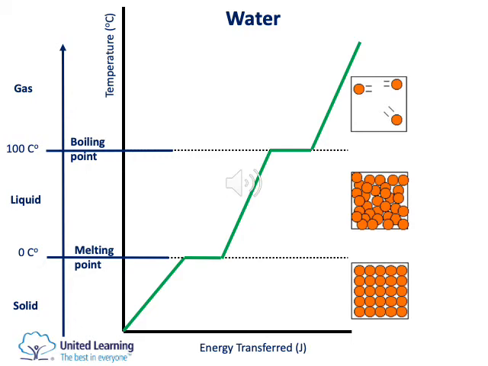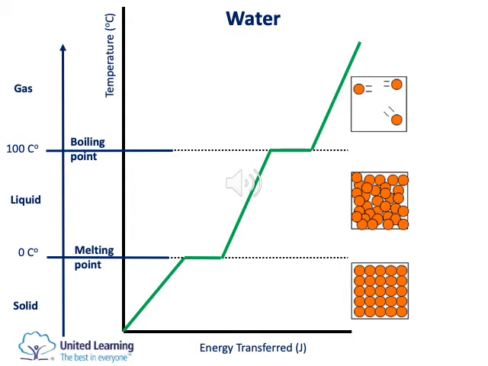As we increase the amount of energy, the green line is travelling towards the right, but it's also going up, which means the temperature is going up. So as the energy increases, the temperature increases. That makes sense. So a solid, you keep heating it, you keep giving it energy, the temperature will increase until it starts to melt. When it starts to melt, something interesting happens.